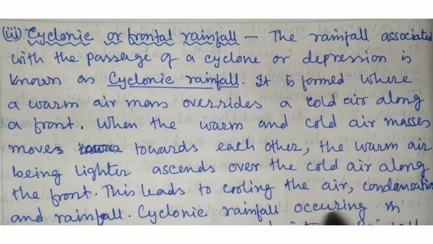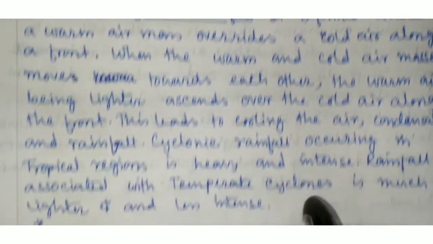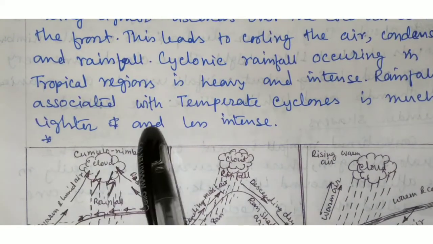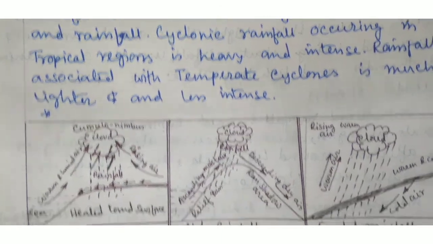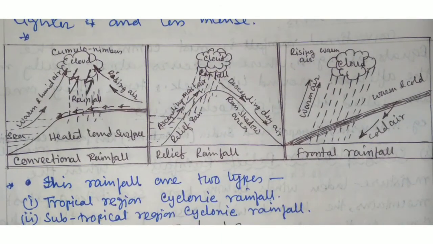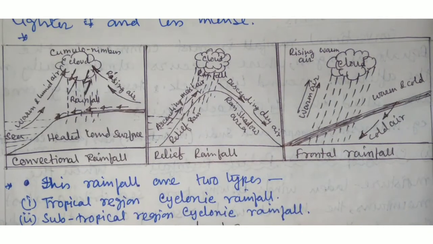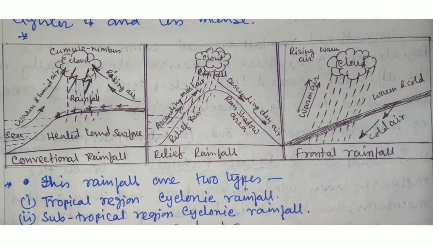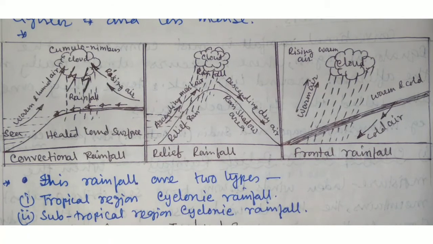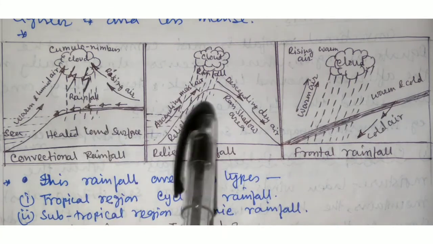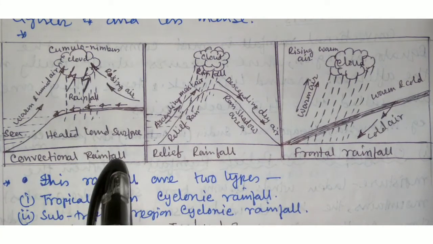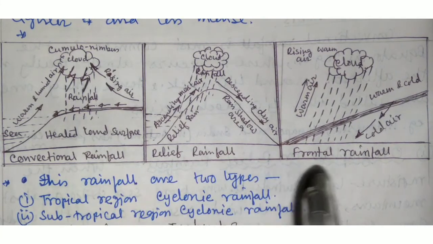Cyclonic rainfall occurring in the tropical region is heavy and intense. Rainfall associated with the temperate cyclone is much lighter and less intense. The cyclonic or frontal rainfall is of two types: tropical region cyclonic rainfall or temperate region cyclonic rainfall. These are the pictures of convectional rainfall, relief rainfall and frontal rainfall.